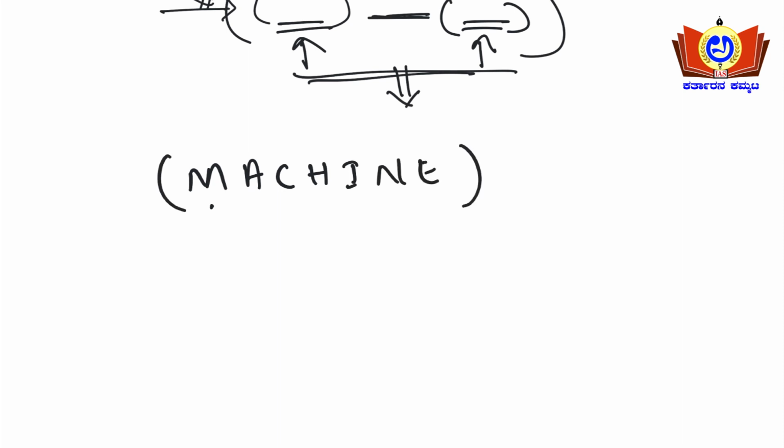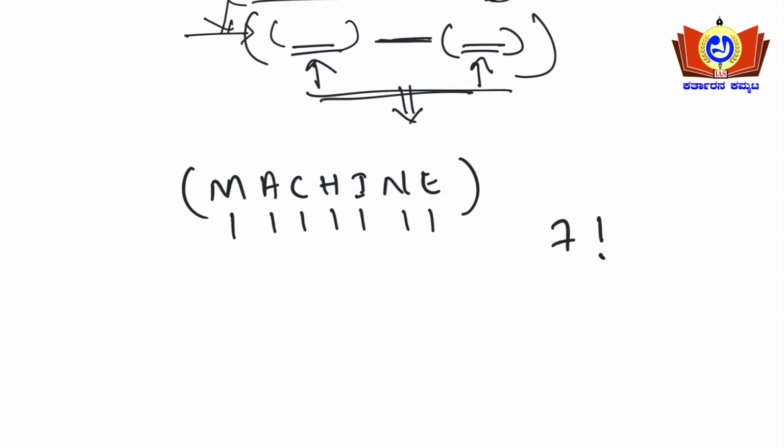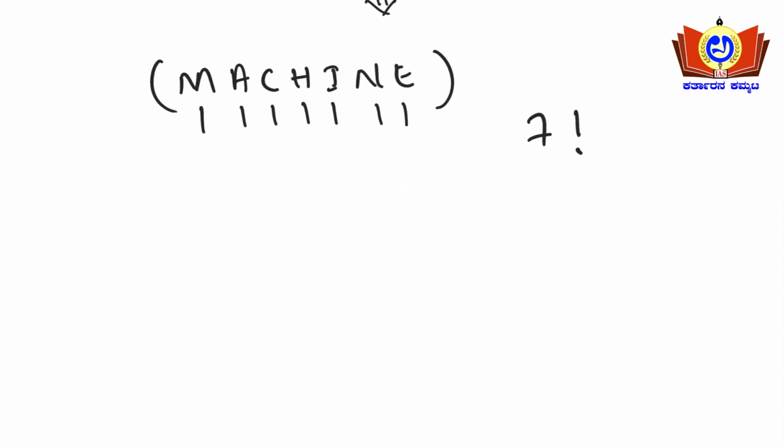So how many letters are there? 1 2 3 4 5 6 7. So 7 factorial ways these letters can be arranged. In total, the word MACHINE can be arranged in 7 factorial ways. Okay, so upon this you need to identify the vowels first.